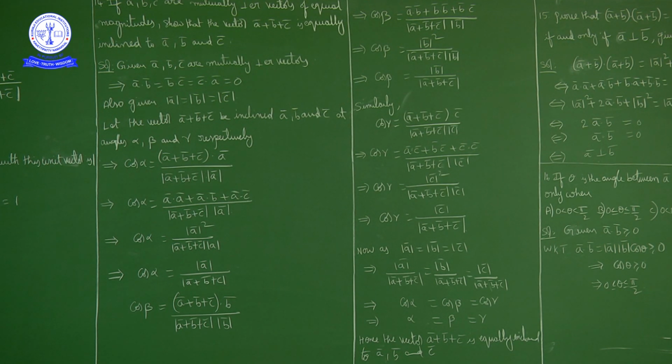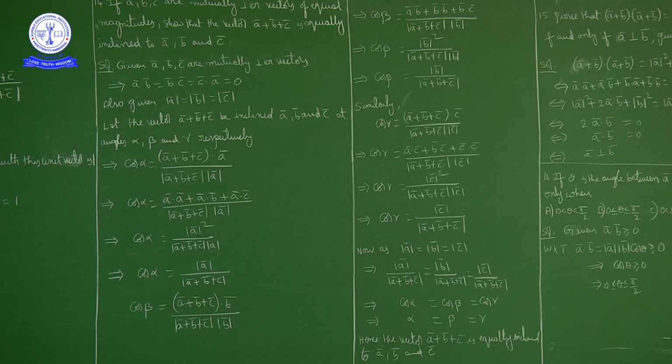Let beta be the angle between a bar plus b bar plus c bar and vector b bar. So cos beta is equal to magnitude of b bar upon magnitude of a bar plus b bar plus c bar. And let gamma be the angle between the vector a bar plus b bar plus c bar and vector c bar. Then cos gamma is equal to magnitude of c bar upon magnitude of a bar plus b bar plus c bar.